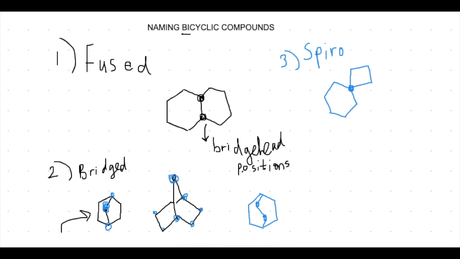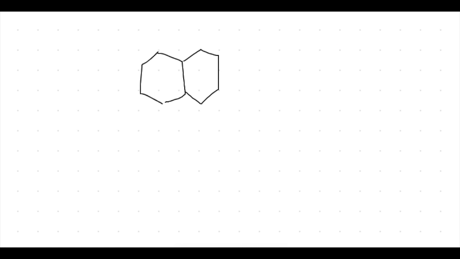Let's look at some examples of how to name these compounds. When we name fused and bridged bicyclic compounds, they almost follow the same rules. The first thing we do is number around the shape, counting every carbon along the way. These 2 rings consist of a total of 10 carbons, so we name this as an alkane. The prefix for 10 is dec, and we put ane at the end to give us decane. Because it's a bicyclic ring, we put bicyclo at the front.